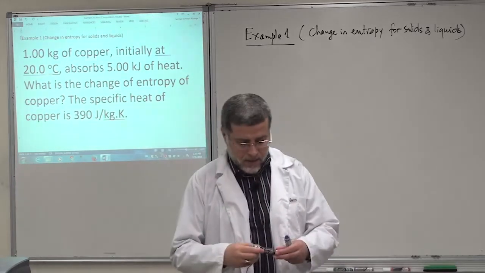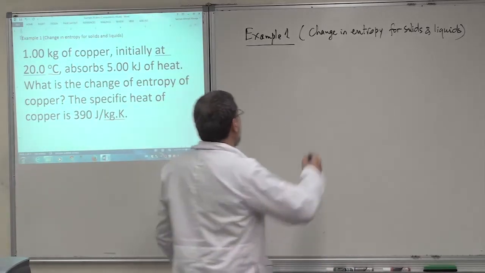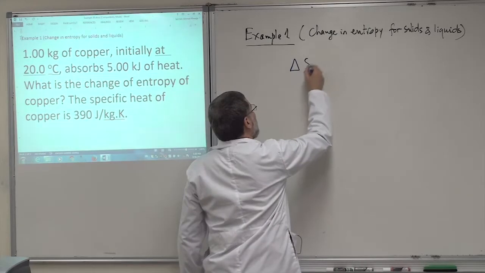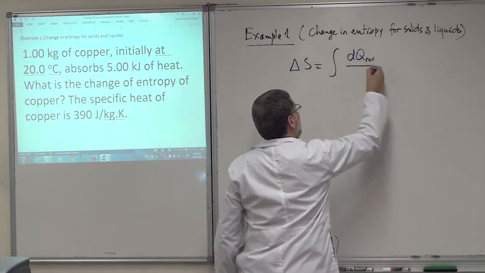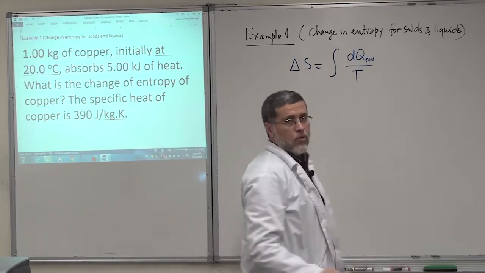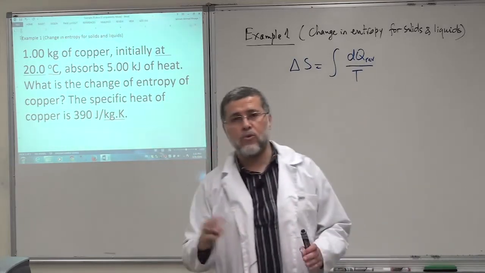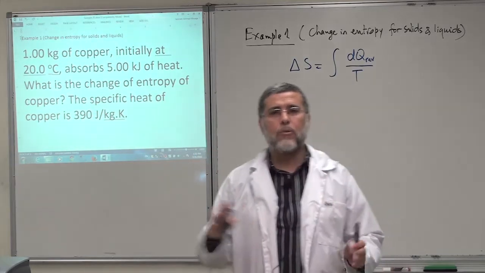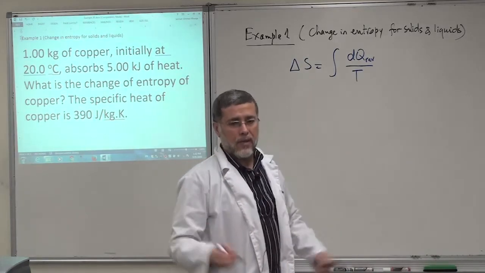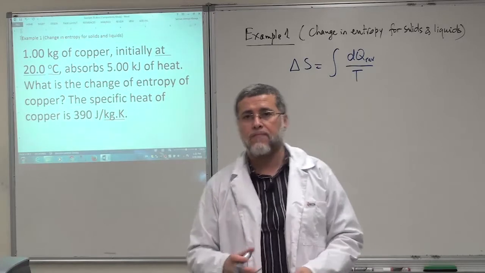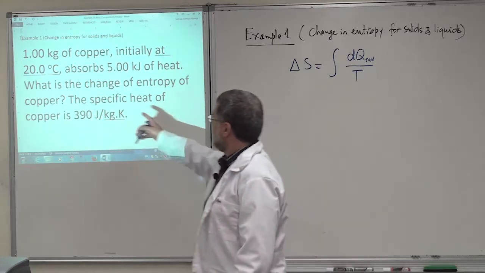Of course, you should know that the change in entropy is equal to the integral of dQ reversible over T. So we have to assume in these problems that we are going to solve now, the examples, all the processes are reversible, and therefore we can use this integration and find the change in entropy for these processes. The process here is that